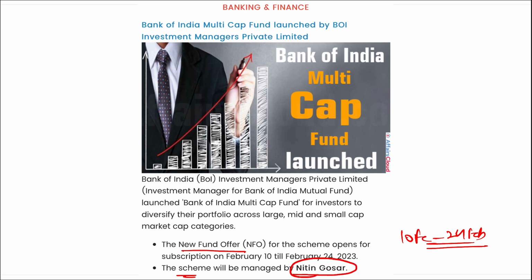Here the main objective of this launch is to generate long-term capital appreciation by investing in equity and equity-related securities across various market capitalizations. The multi-cap allocation strategy includes a spread of a minimum of 25% of its total assets each in large, mid and small cap companies, and the minimum investment in the scheme is rupees 5,000. Alright, and the scheme will be benchmarked against the S&P BSE 500 for the first tier.